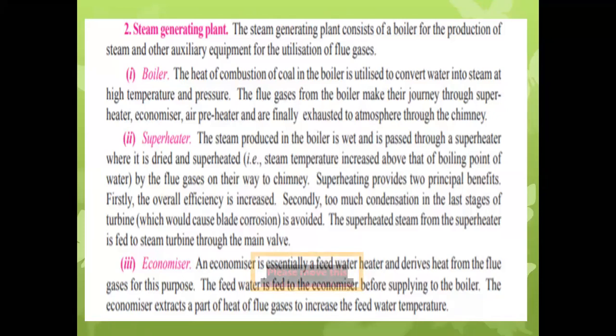So an economizer is essentially used for the heating of feed water. Feed water is heated before being supplied to the boiler by using the flue gases inside the economizer. Means what? In the economizer, the heat energy of the flue gases is used to heat the feed water, or to raise the temperature of the feed water going to the boiler. So the economizer also increases the efficiency.